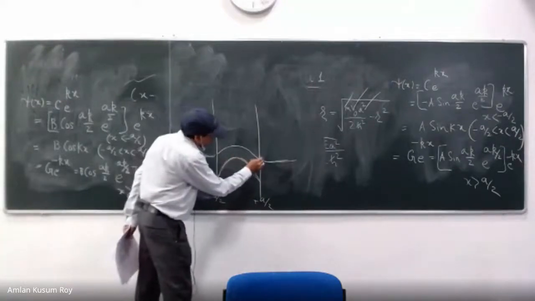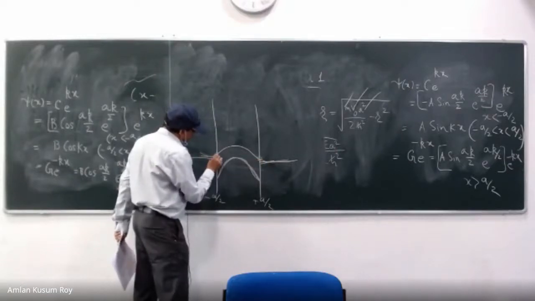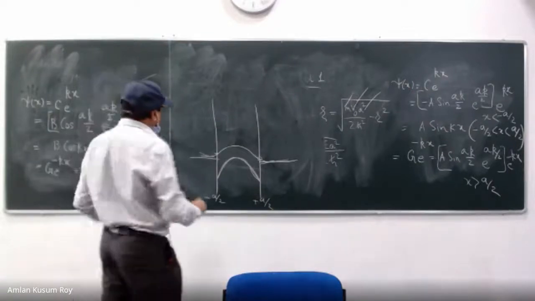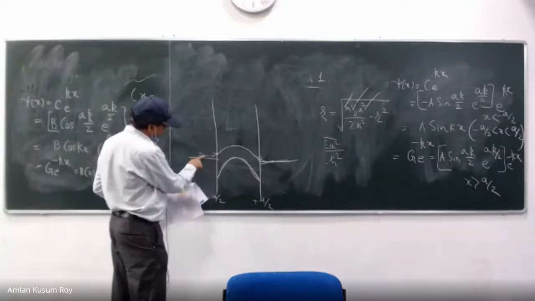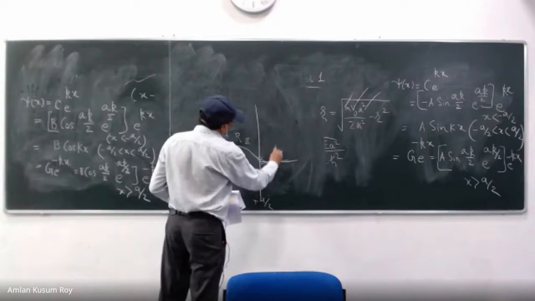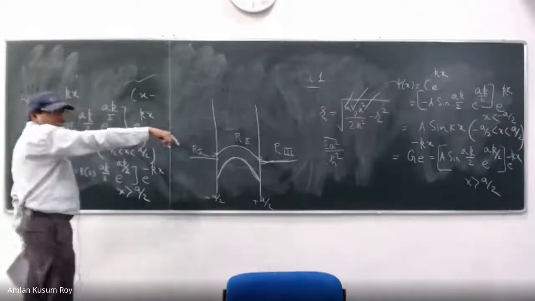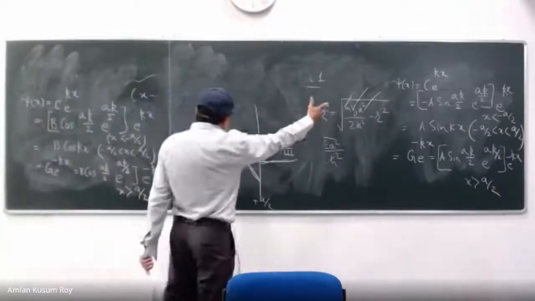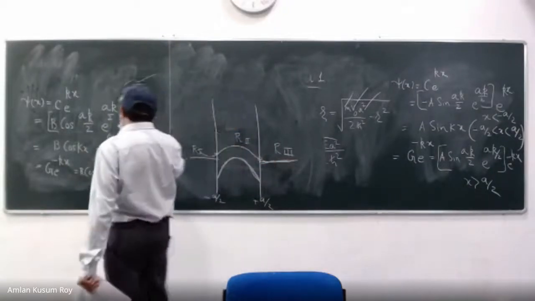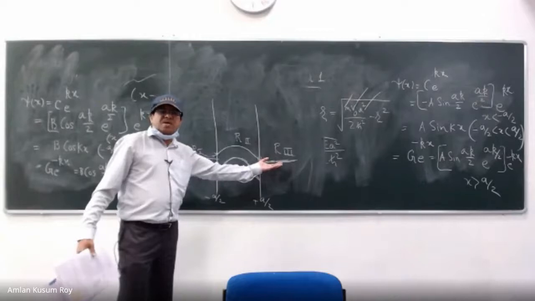At these points, the wave function is not zero. Your zero is this. The wave function actually did not become zero. That is the biggest problem. So the wave function has not become zero and there is a finite probability. So this is your region 1, region 2, region 3. Region 2 is the set 1 solution, right? And region 3 is again e to the power minus kappa x. So in this region, the wave function doesn't completely vanish.